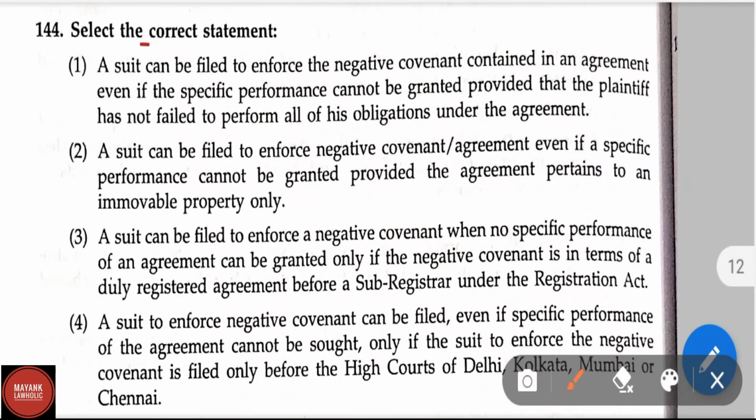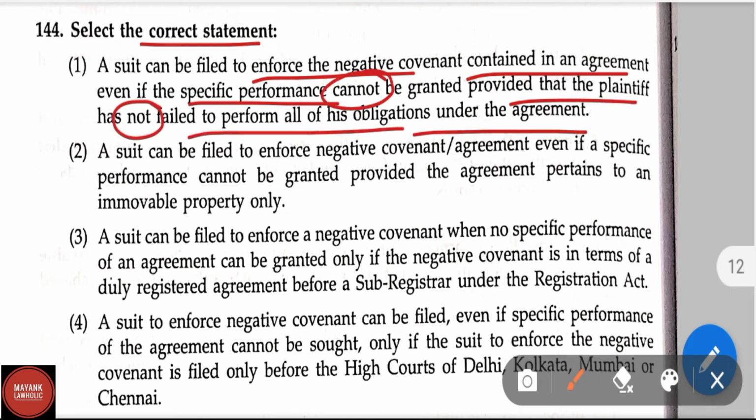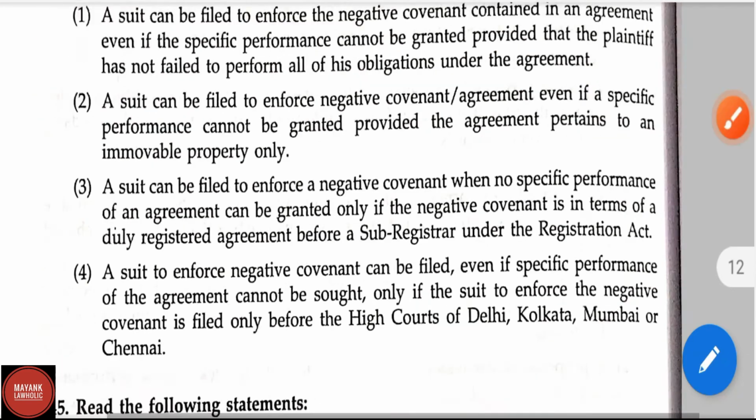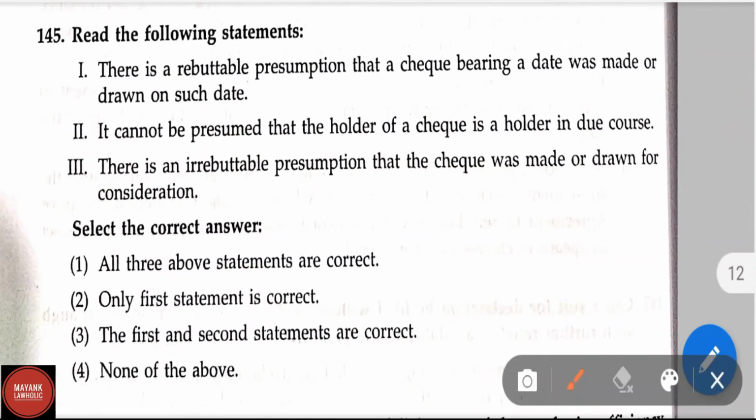Question number 144. Select the correct statement. A suit can be filed to enforce a negative covenant contained in an agreement even if the specific performance cannot be granted, provided that the plaintiff has not failed to perform all his obligations under the agreement. This statement is the correct statement. We have to find a correct statement over here, and this statement, the first option, is the correct statement. So this is the right answer. Now let us move on to question number 145. Read the following statement.